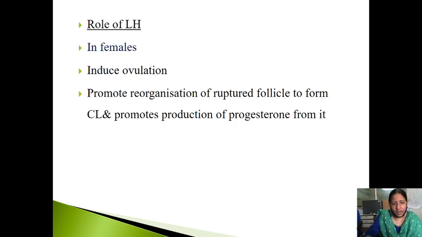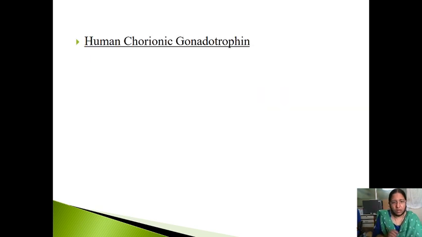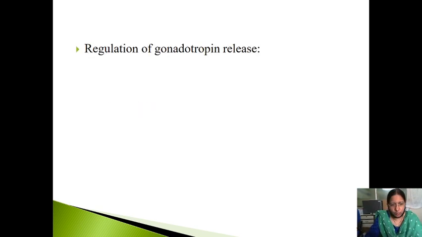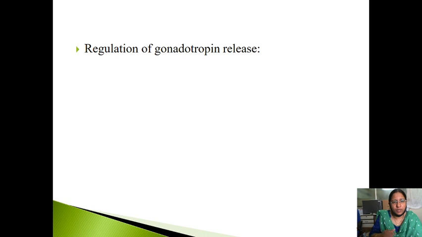What is the role of LH? In females, it induces ovulation, promotes reorganization of the ruptured follicle into the corpus luteum, and promotes production of progesterone from it. In males, it is also called interstitial cell stimulating hormone. It stimulates the production of testosterone from the interstitial cells of Leydig. Human chorionic gonadotropin is released from the chorionic villi during pregnancy, similar to LH in its action.